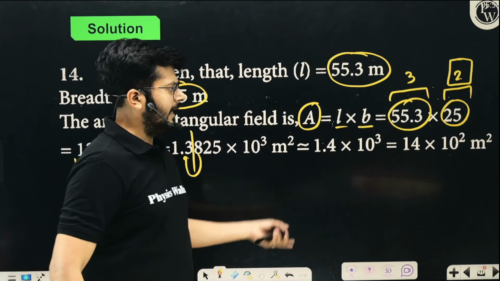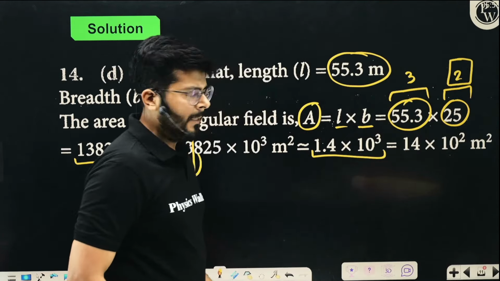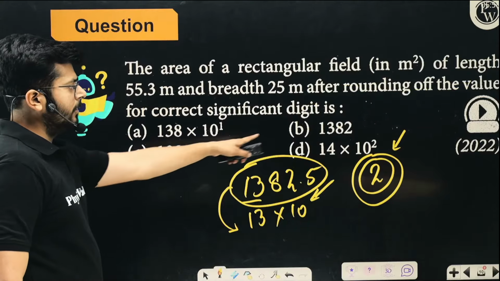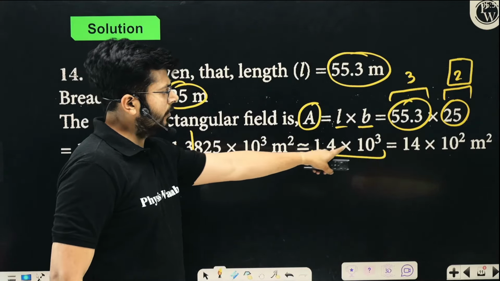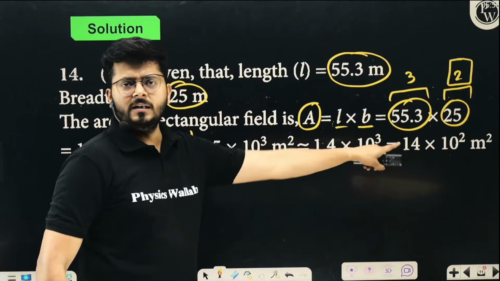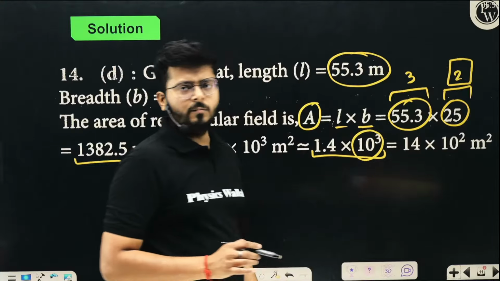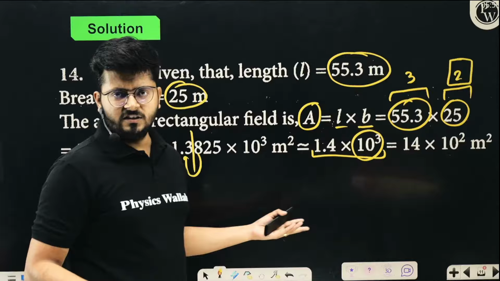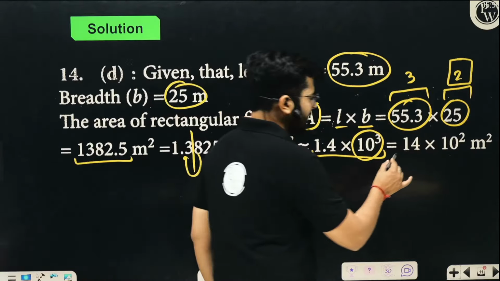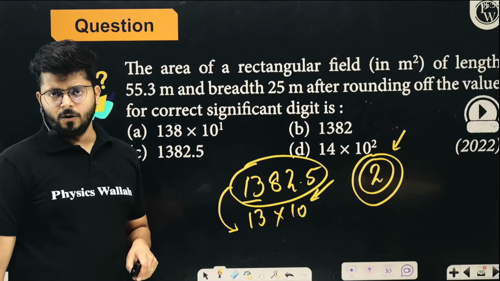So you can also write it, because that is not there in the option. It is also complete and it is also correct, but 10 to the power 3 terms are not there in the options. So we can say that this point can be removed and it can also be written like this. These are all the same things, because this part does not decide the number of significant figures. So it can be 10 to the power 2 or 10 to the power 1, that doesn't change. I believe the idea is very clear. 14 into 10 to the power 2 is the right answer, and option D here is the correct option.